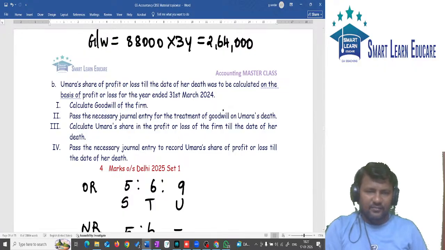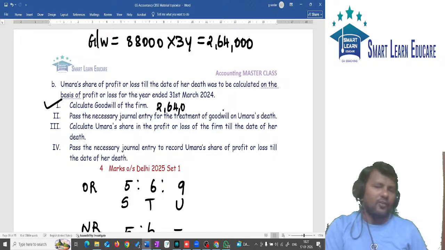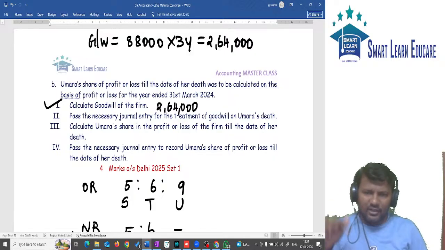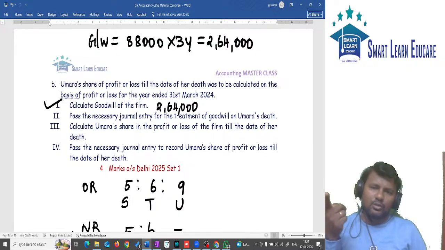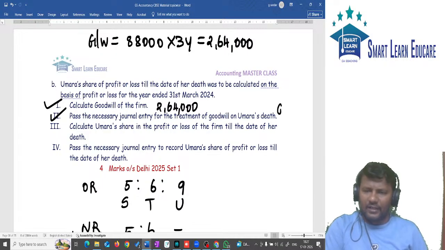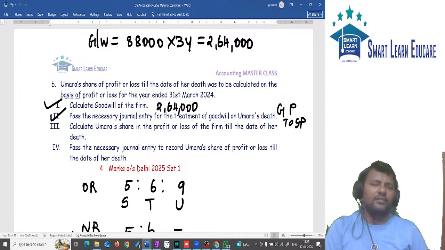So in the question we found goodwill, which is 2,64,000. The formula for goodwill is average profit into number of years of purchase. Average profit of 4 years was given, but actually 5 years should be taken, so the loss given in the balance sheet should also be considered. Necessary entry for goodwill: gaining partner's capital account debit to sacrificing partner.